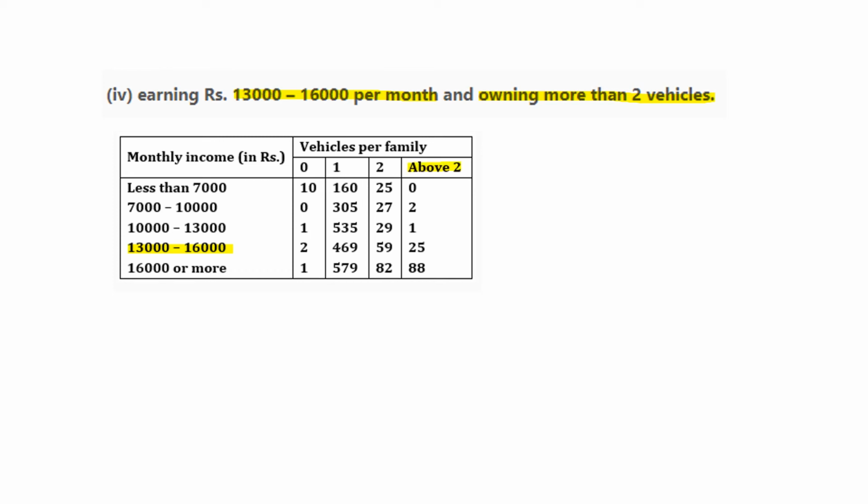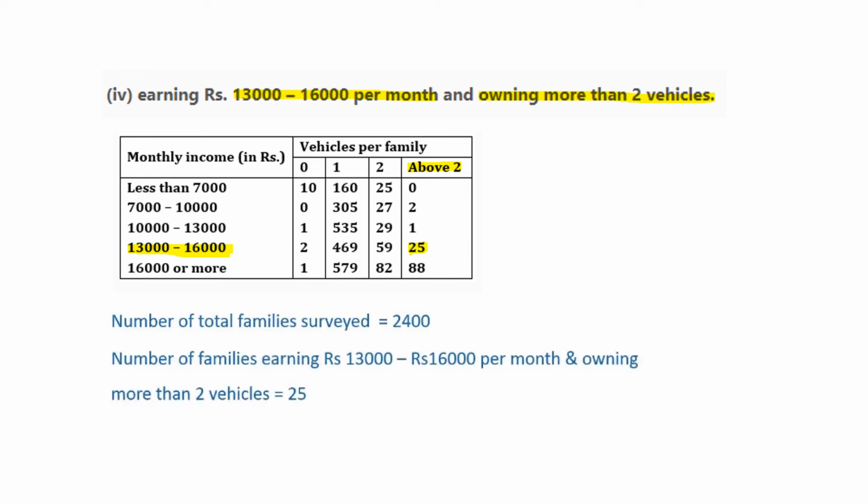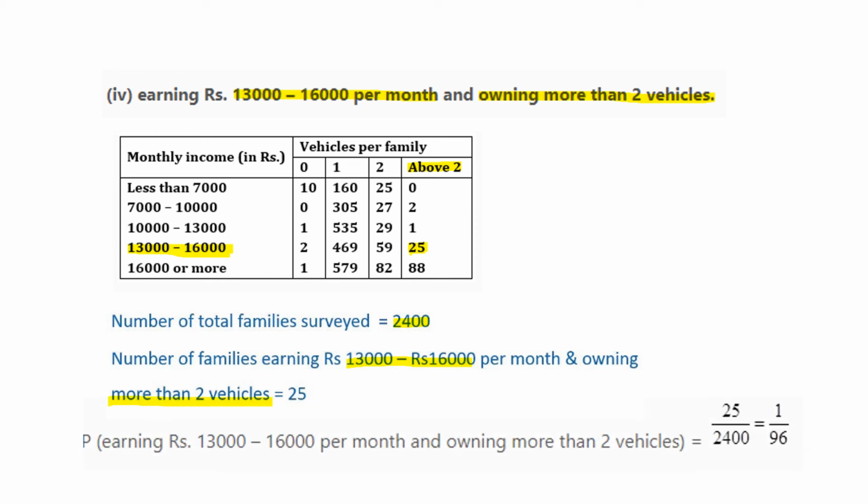So in front of 13,000 to 16,000, above 2 you can write 25. So we will write total number of families 2,400 and number of families earning 13,000 to 16,000 and owning more than two vehicles equals 25. So probability will be 25 by 2,400. We can simplify it to get 1 by 96.